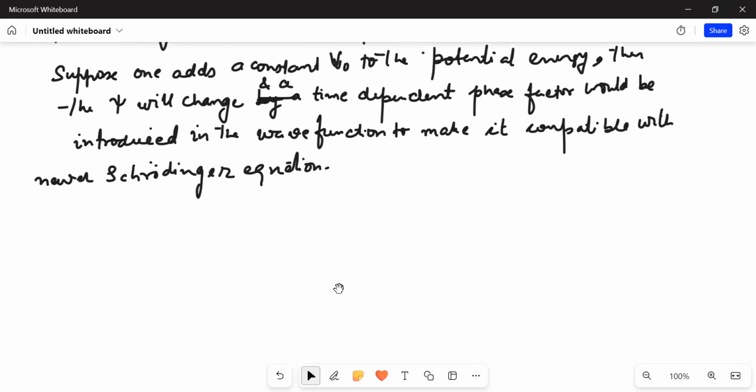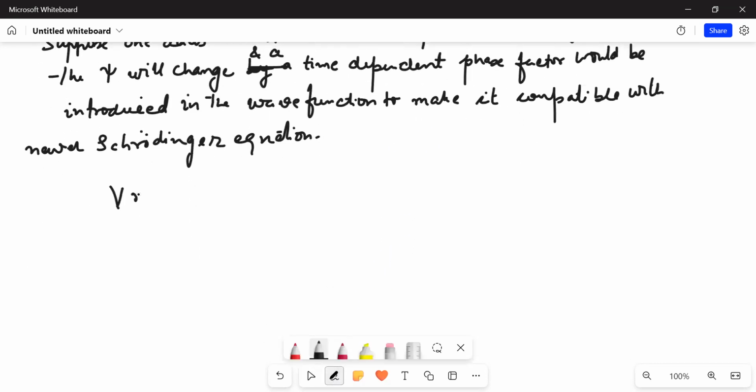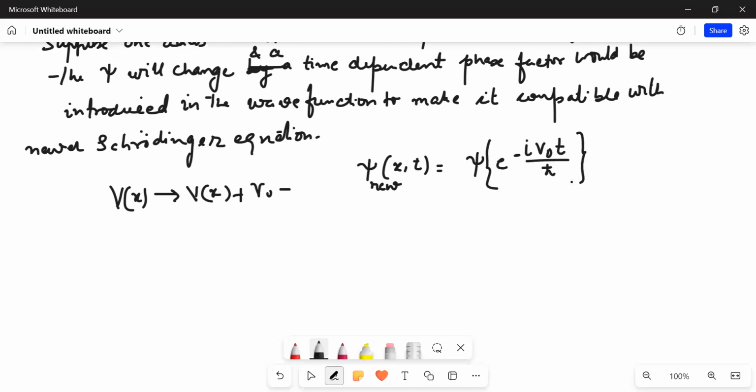Just let me help you with this. Basically, what I want to say is that if my potential V(x) is changed to V(x) plus V naught, the wave function will be changed by a time-dependent exponential factor. So if it was psi, it becomes psi times some time-dependent factor. This is my claim, so let us start.